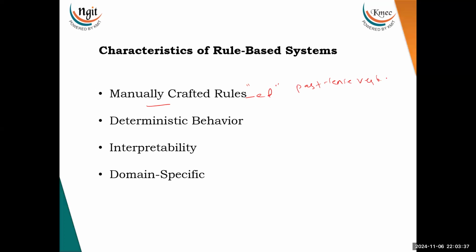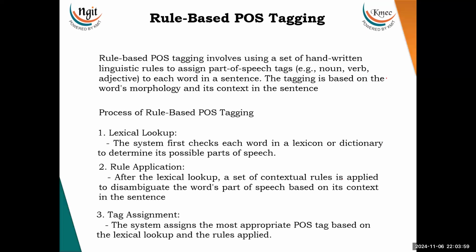Then it is domain specific. Rule-based systems are often tailored to specific languages, domains, or applications, and they can be highly effective when the rules are finely tuned for a specific task, such as legal text analysis, medical text parsing, or POS tagging in a specific language. So these are the characteristics of rule based systems. Rule based POS tagging involves a set of handwritten linguistic rules to assign parts of speech tags, like noun, verb, adjective, to each word in a sentence. The tagging is based on the word's morphology and its context in the sentence.